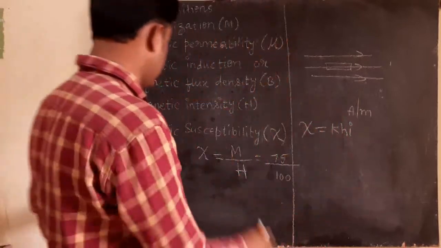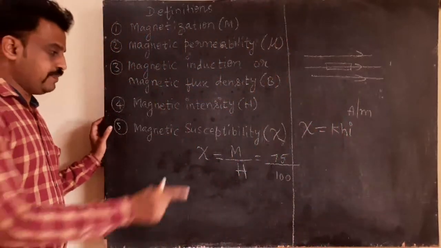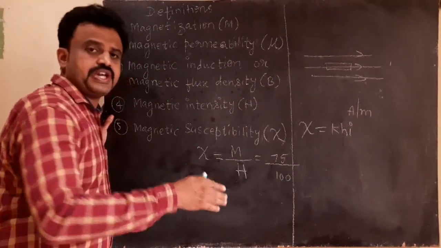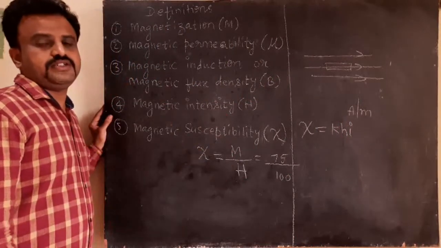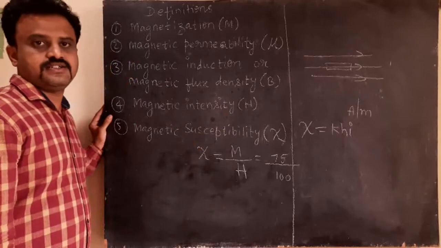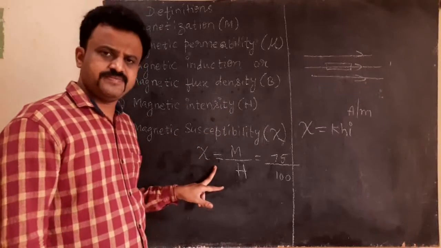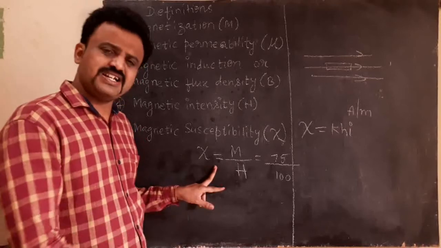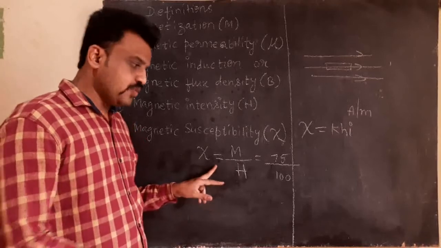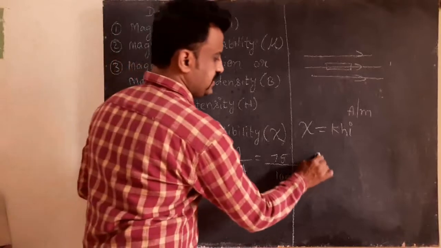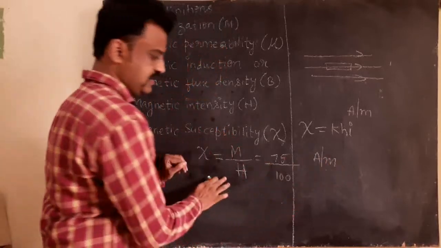So this is the susceptibility. Depending upon the susceptibility, you can classify the magnetic materials. And susceptibility is just a number. It is a ratio. It doesn't have any unit. Why? Magnetization unit is ampere per meter.